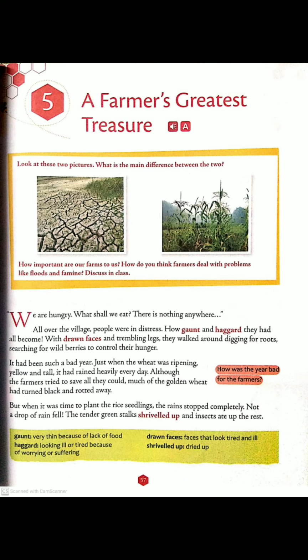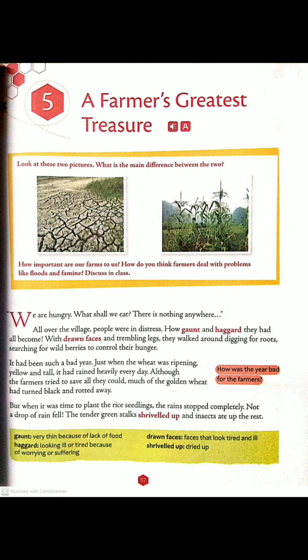Someone is saying that we don't know now. Who is saying this? We are hungry. What shall we eat? There is nothing to eat anywhere. All over the village, people were in a very painful situation. How gaunt and haggard they had all become. With drawn faces and trembling legs, they walked around digging for roots, searching for wild berries to control their hunger.